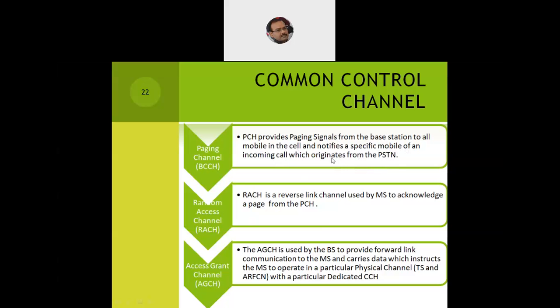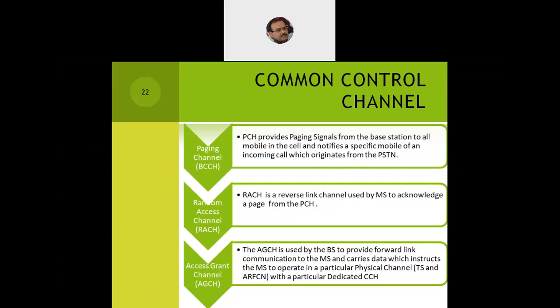In the AMPS system also we discussed two kinds of channel, paging and seeking. Paging is done when the information flows from top to bottom, that is from the mobile switching center to the base station subsystem and then to the mobile station. When I want to initiate a call as a subscriber, I will always do a seeking, so I require a seeking channel. But here, the purpose of paging is that my particular BTS or BSC is searching for me, where I am.